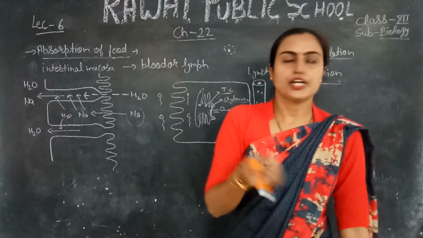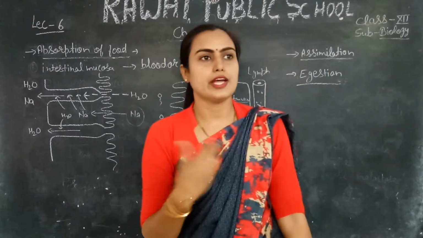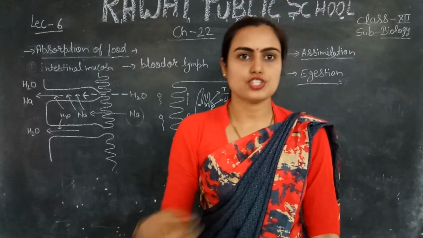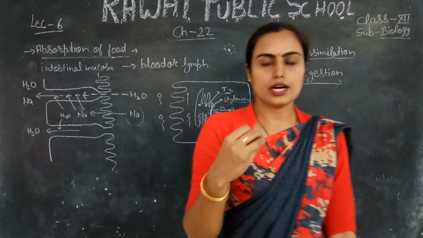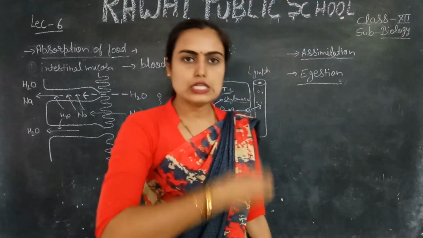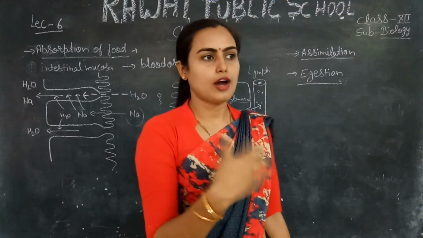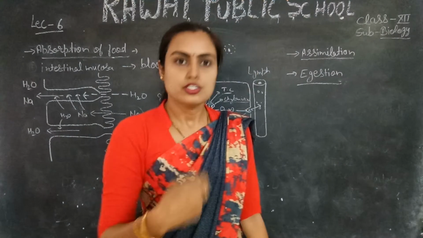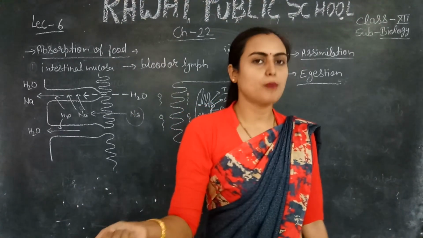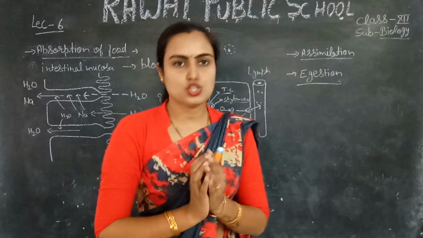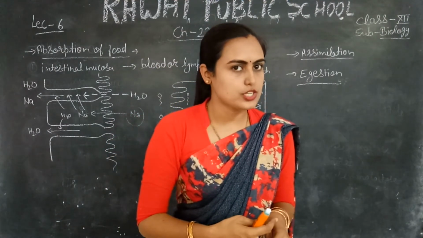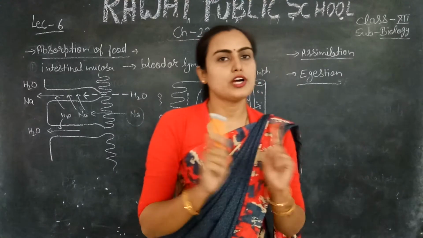Egestion: during digestion there are various food nutrients which are not completely digested or dissolved in the digested food material. So these undigested food materials generally pass into the large intestine, and from the large intestine they are stored in a bag-like structure, which is the part of the large intestine called the rectum.